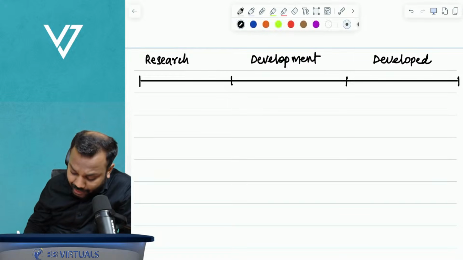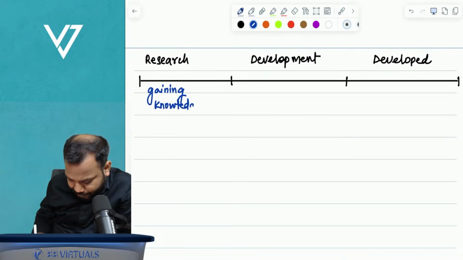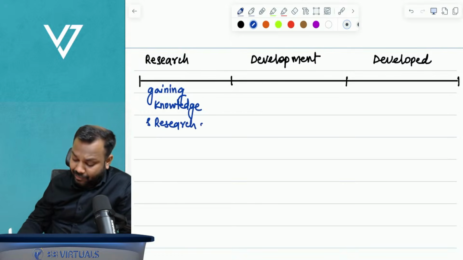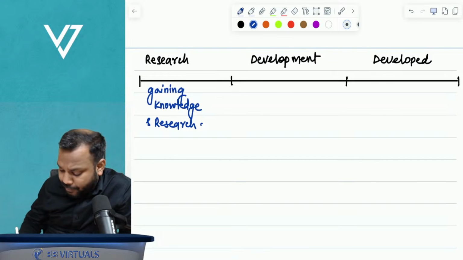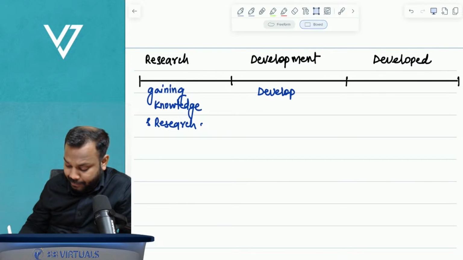Now, research phase is a phase of gaining knowledge and research. Development phase is the phase where we start developing.